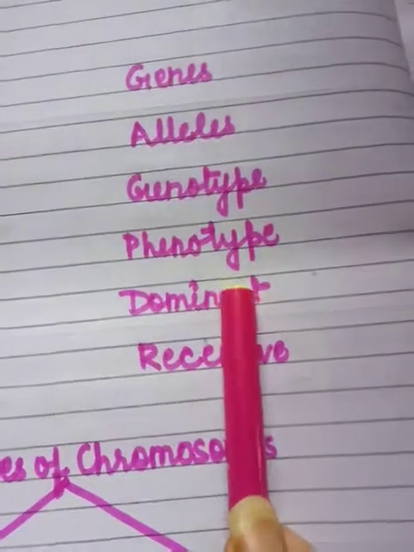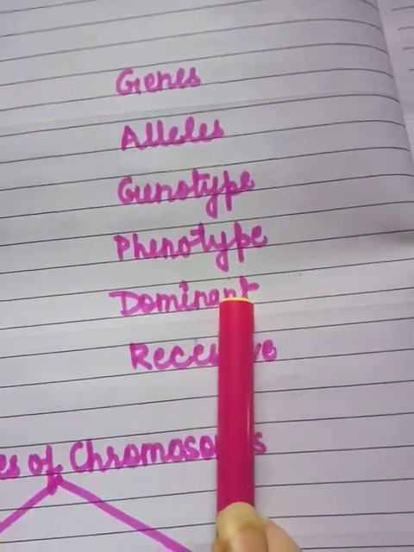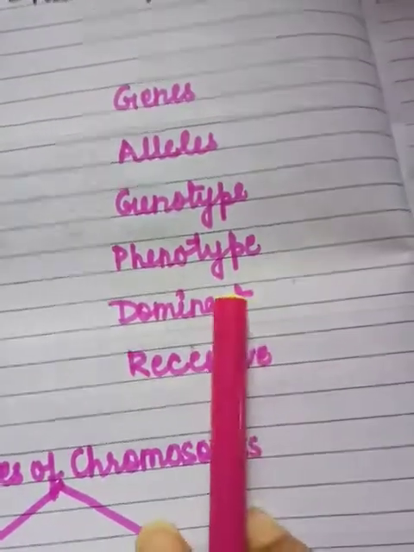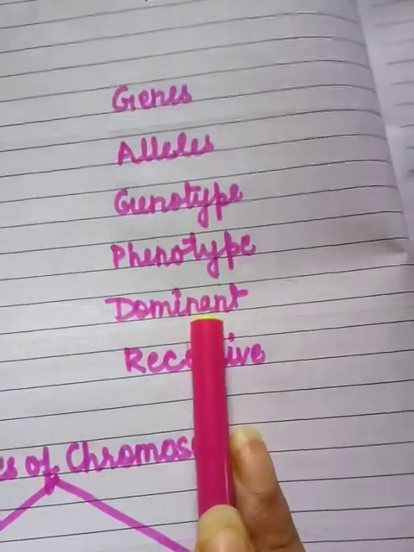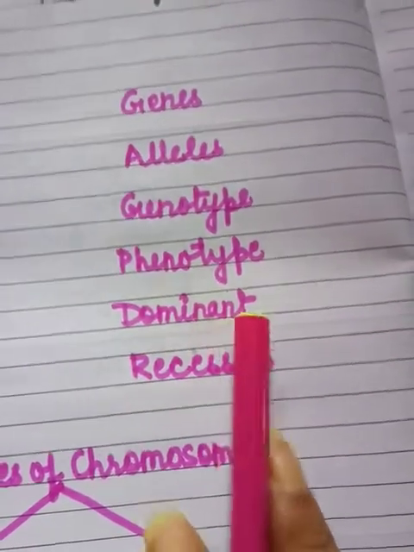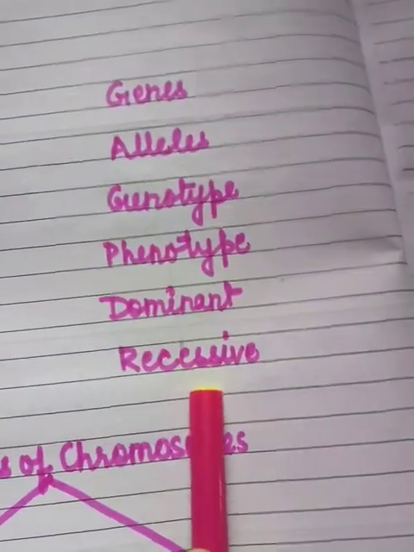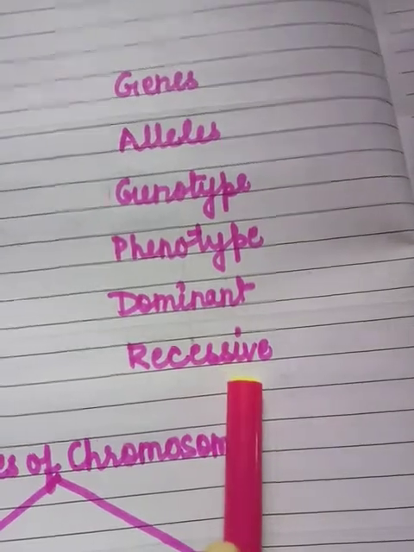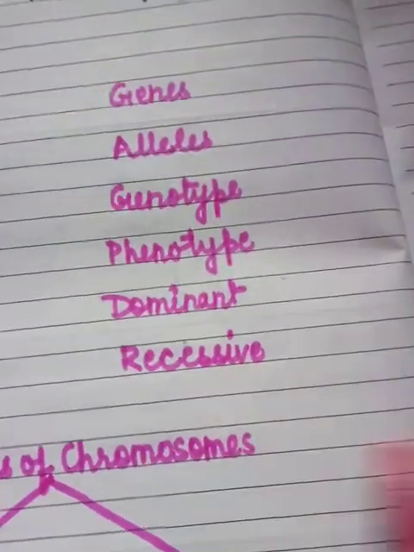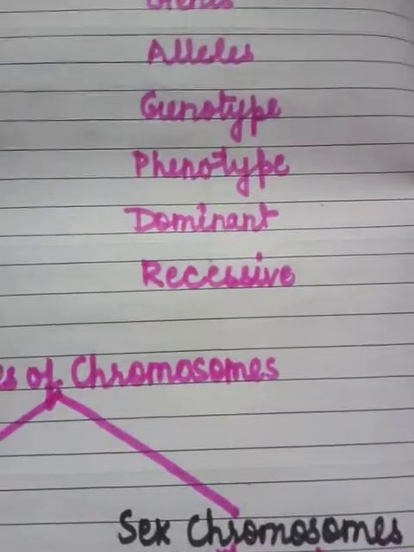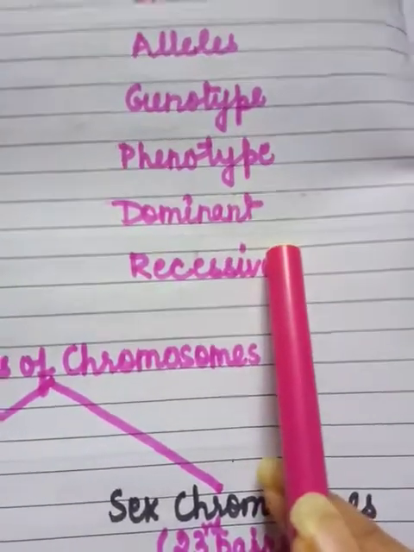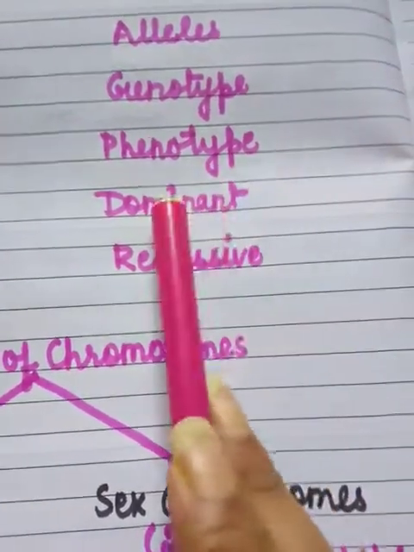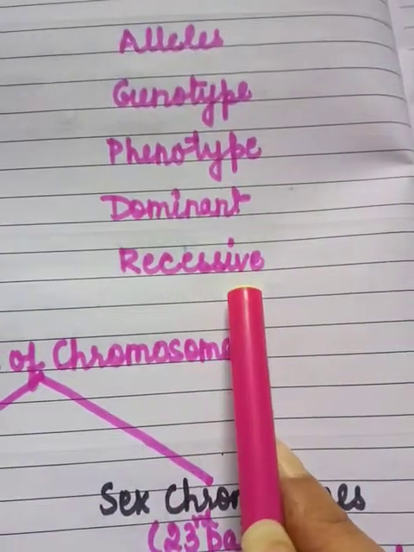Next is dominant. Out of the two alleles of a gene, the one which is ruling, or which is showing itself, is known as the dominant, while recessive is the one which is submissive, or the one which is not showing itself. So basically, among dominant and recessive genes, the dominant shows itself while the recessive does not.